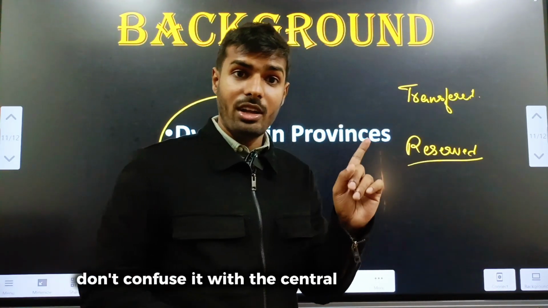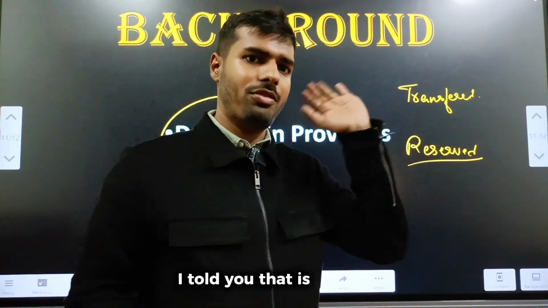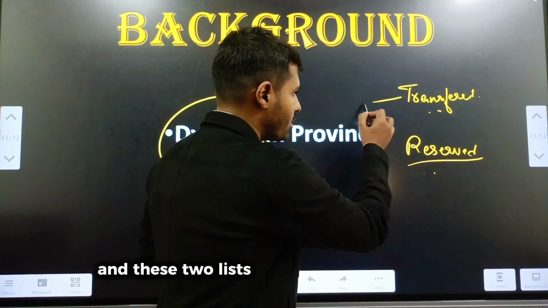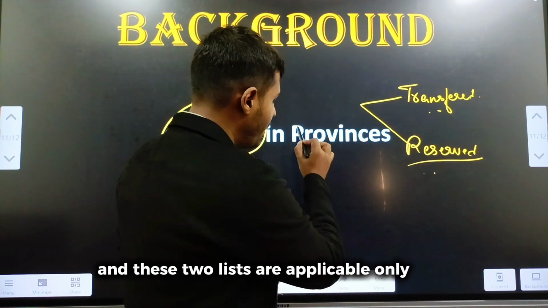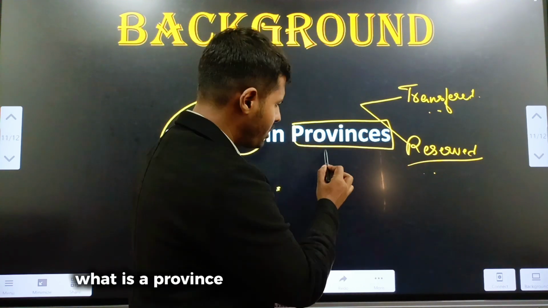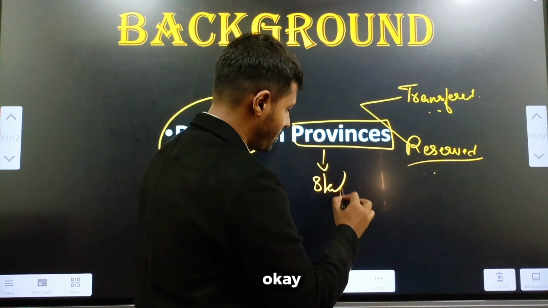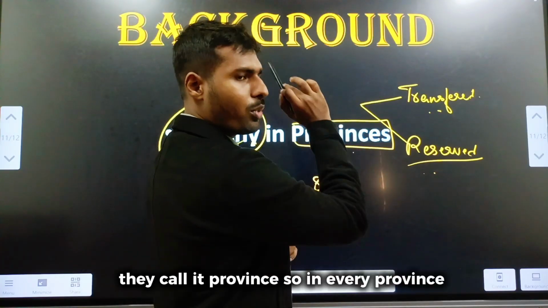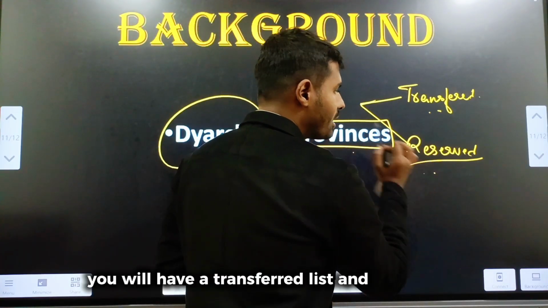Don't confuse it with the central and provincial list I told. That is different. This is transferred and reserved. And these 2 lists are applicable only in the provinces. What is a province? A province simply means a state, okay? Just like a modern day state, they call it province. So in every province, you will have a transferred list and a reserved list.